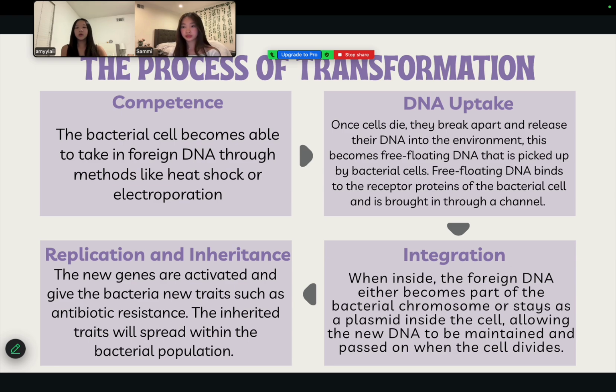The last step is known as replication and inheritance. This is when the new genes are activated and give the bacteria new traits such as antibiotic resistance. The inherited traits will spread within the bacterial population.